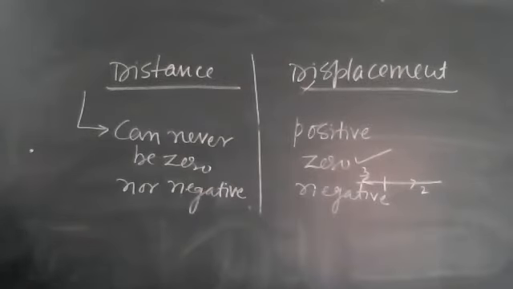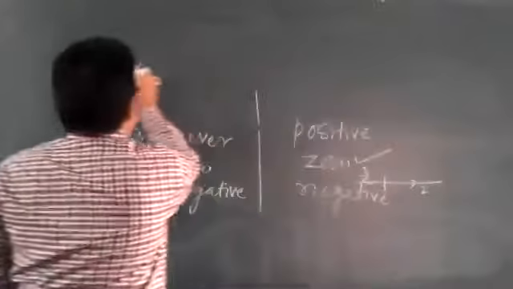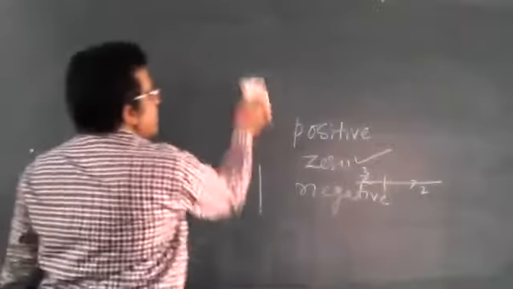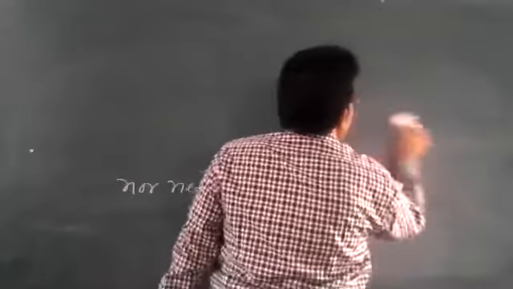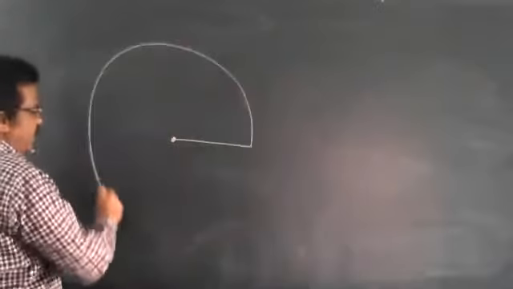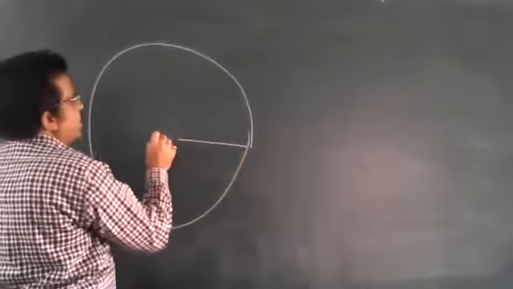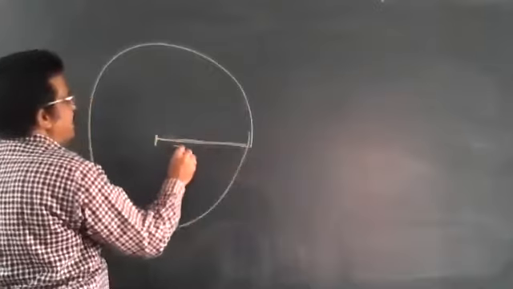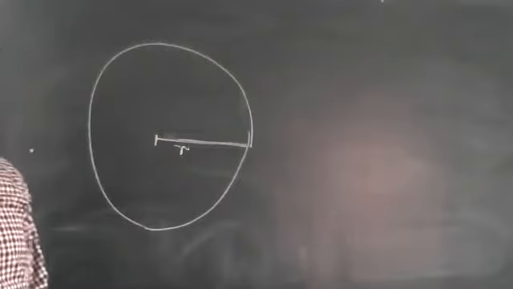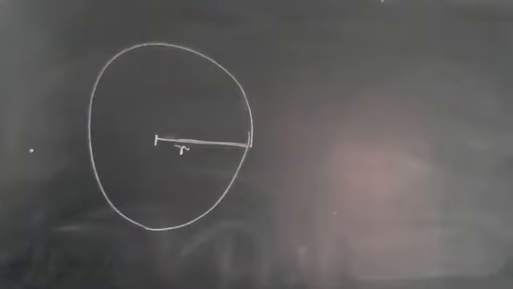Now, we take one more example. Here, suppose that an object is moving in a circle of radius r.